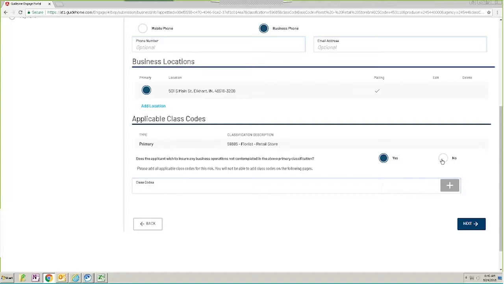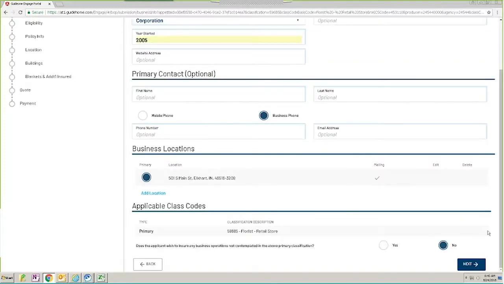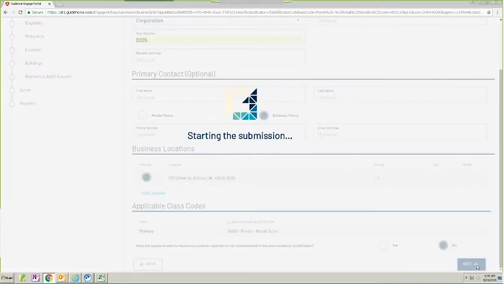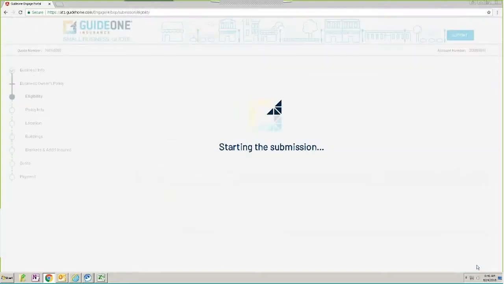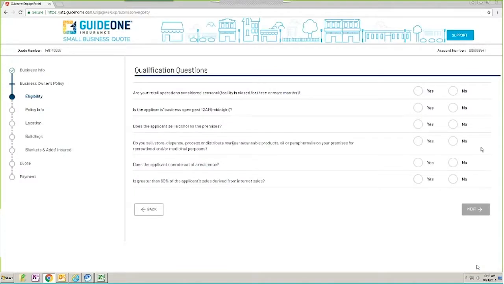But we're going to change our answer and say that we don't have any other classifications, and then we're going to click Next. And what happens upon Next is we're going to start this submission. We're creating an account behind the scenes in our policy administration system, which means everything from this point on can be tracked by our underwriter, and you can be involved in the process with an underwriter should you have questions or need additional assistance.